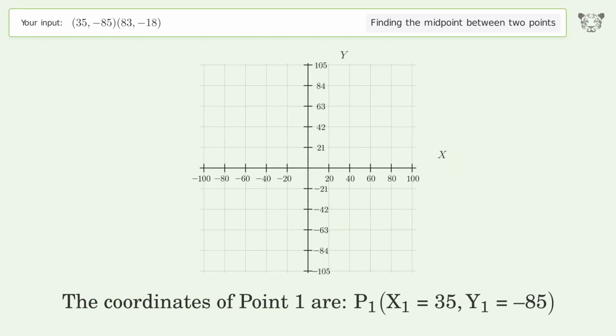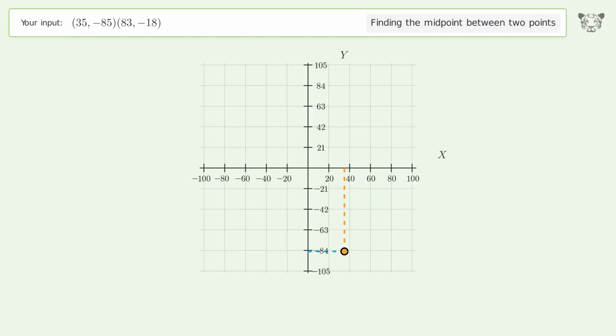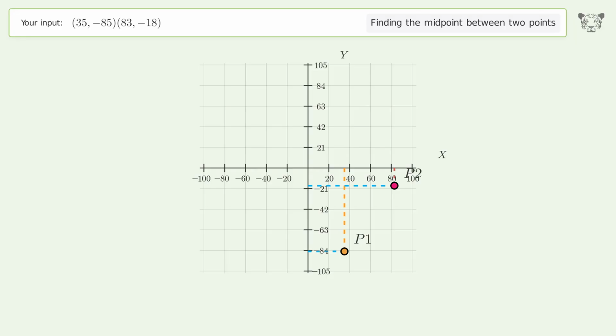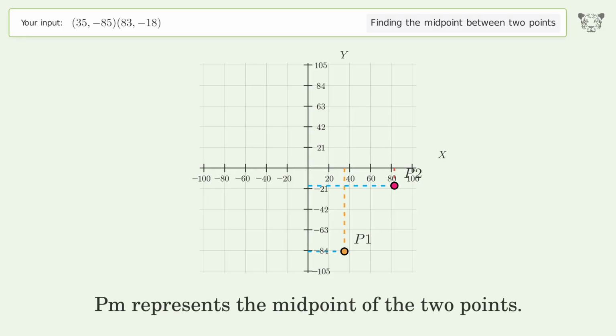The coordinates of point 1 are x1 equals 35, y1 equals negative 85. The coordinates of point 2 are x2 equals 83, y2 equals negative 18. PM represents the midpoint of the 2 points.